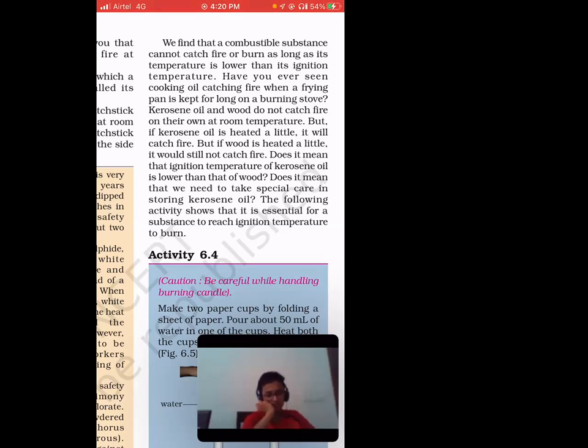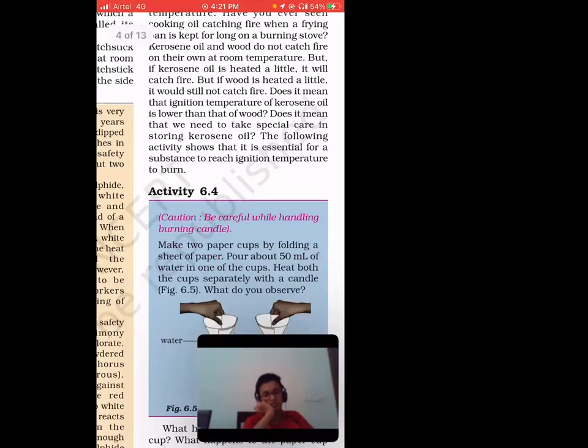Whenever you keep kerosene oil in the open and leave it, it is burning somewhere and oxygen is being supplied because oxygen is everywhere. After a point it will spread out and catch fire rapidly. Why? Because oxygen is basically provoking kerosene to catch fire. You have seen that when you are burning something, the fire will come above the frying pan or something like that.